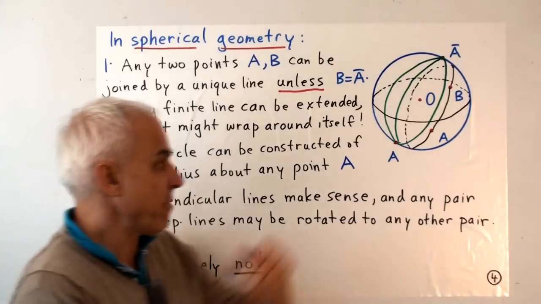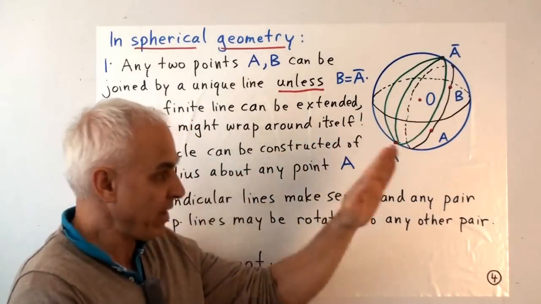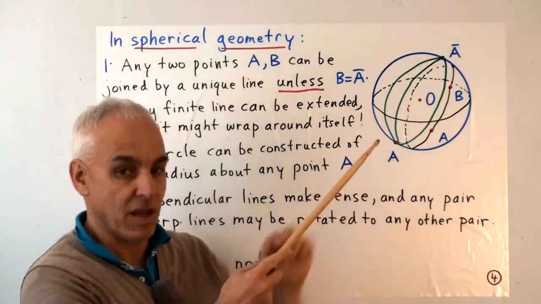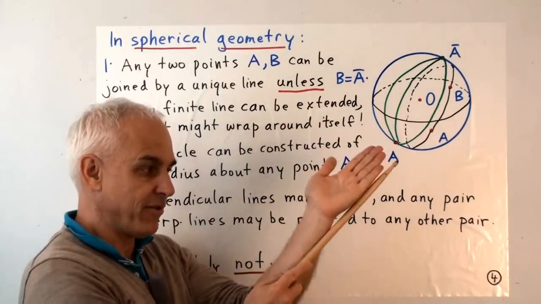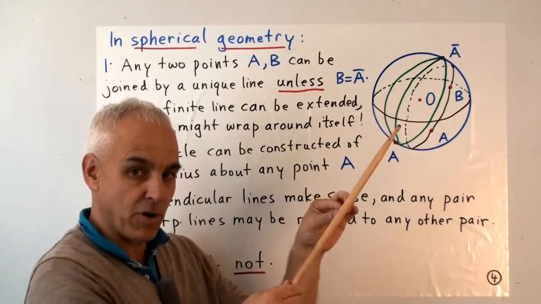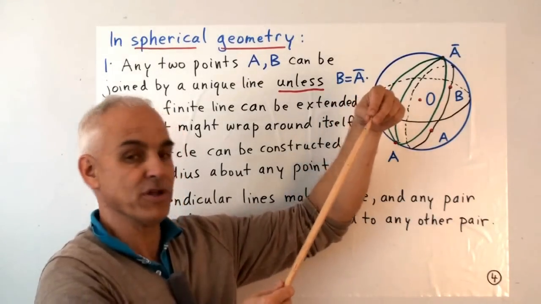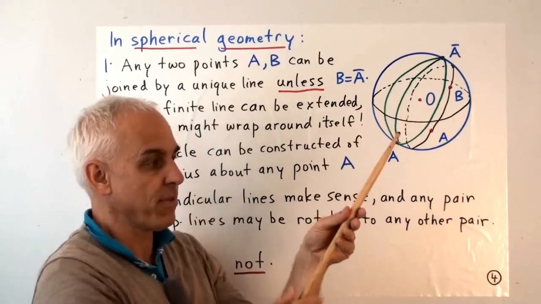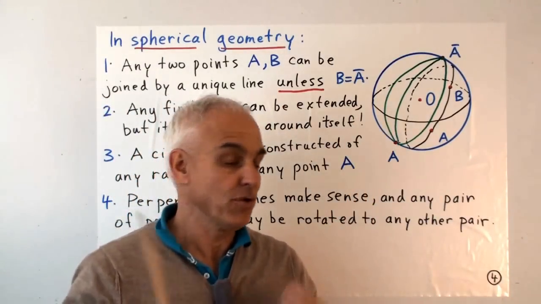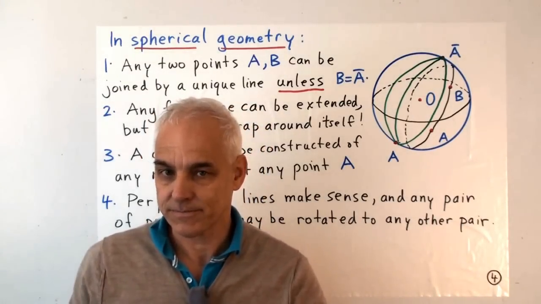And the reason for that is, remember, a great circle is really the intersection with a plane. So if we have two planes both passing through the origin, then those two planes actually meet along a line. One plane in this direction, one plane in this direction, they meet along the line. That line passes through the origin. That line will also meet the sphere in 2 points. And those 2 points where it meets will be common to both great circles. So there's no avoiding the fact that there are no parallel lines, at least in the usual sense, on a sphere.